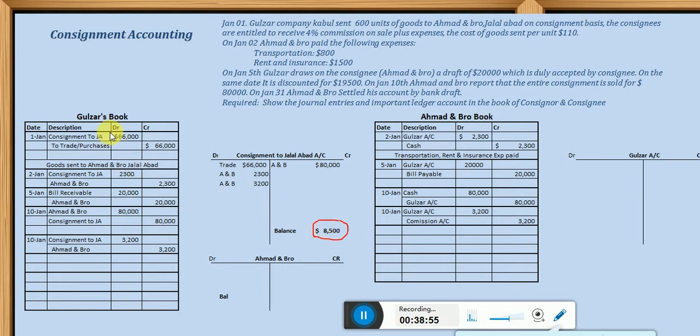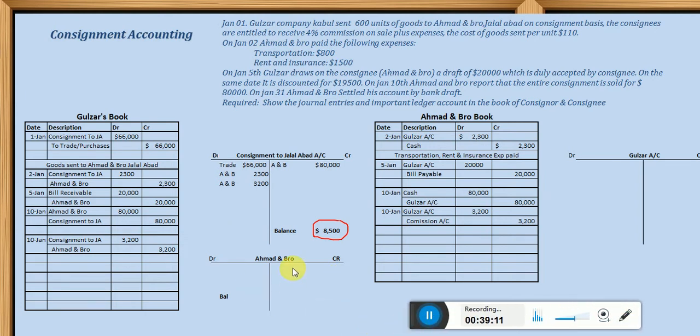That is $8,500. Okay, so in this ledger we are just mentioning the credit balance in the credit side and the debit here in the debit side, right? Okay, now we are posting the partner values or the balances. So before posting the partners here, now I'm just closing this consignment account and moving this $8,500 to the profit account of Gulzar. Keep in mind, if you want to close this consignment account, we have a balance in the credit side, but if you close it, you have to debit this account.